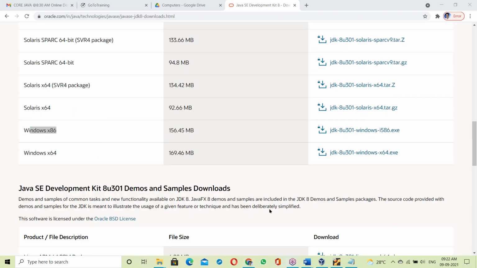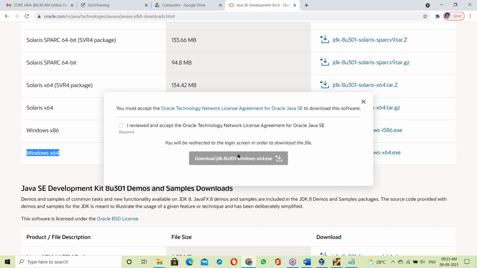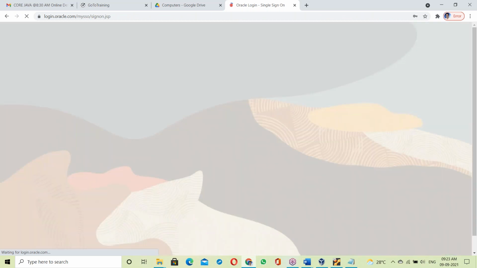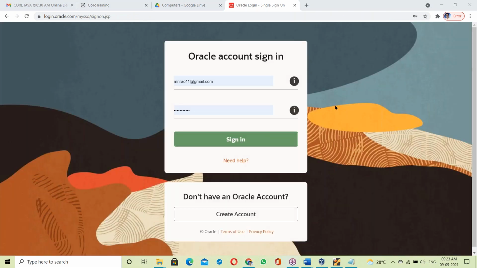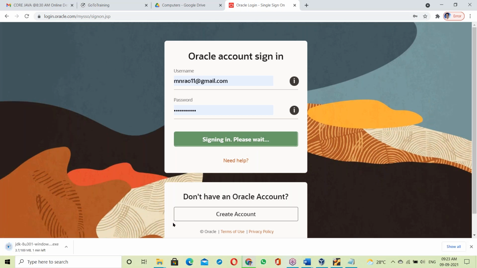Suppose you want the JDK for Windows OS, then you have to download this one, for Windows 64-bit OS. When you try to download it, accept, and it will ask for an Oracle account. I already have an Oracle account, so I sign in. Yes, downloading. So that's the way of downloading.